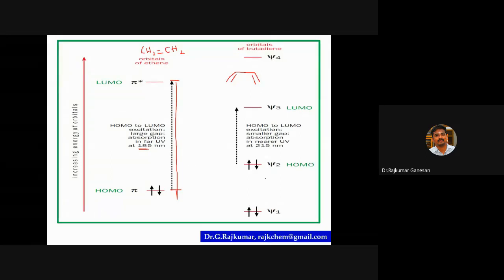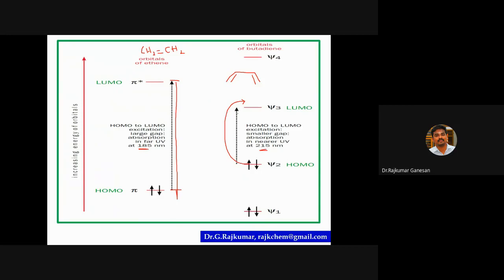And look, there are 4 pi electrons here, 2 and 2. You can put them according to all the rules, Hund's rule and so on. Psi1, so 1, 2, 3, 4. There are 4 pi electrons in its bonding orbitals. After absorption of energy, around 250 nanometer, one of these electrons goes to a higher energy level, that is psi3, the anti-bonding orbital. So this is a LUMO. One electron goes to this, and look at this energy gap here.